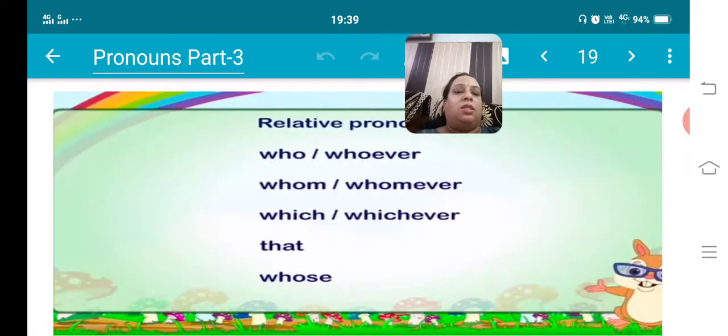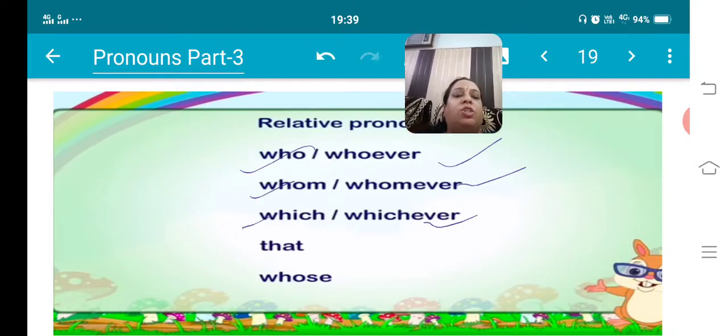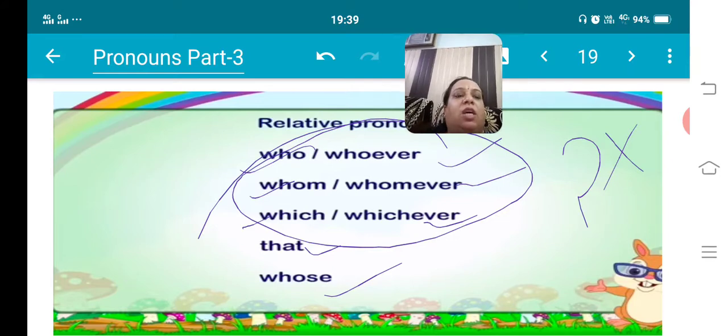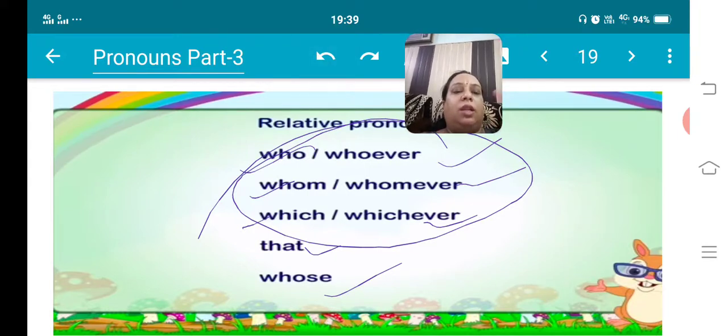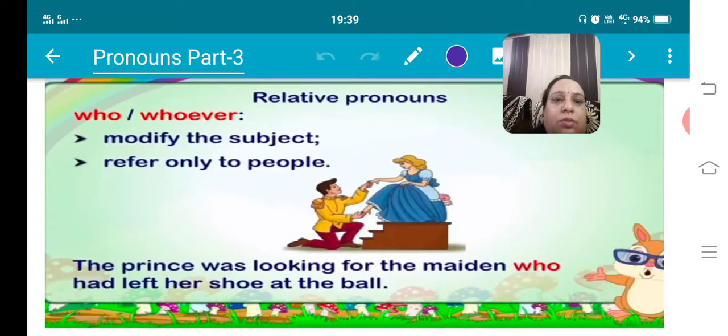Clear? Let's see this. Relative pronouns are who, whoever, whom, whomever, which, whichever, that, and whose, right? But this WH family word should not be used to ask a question. If these are asking a question, then it is interrogative. If these are not asking questions, then it is a relative pronoun.